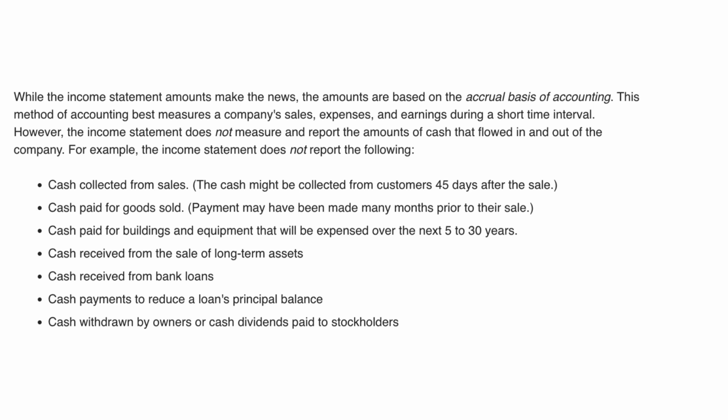Cash collected from sales. The cash might be collected from customers 45 days after the sale. Cash paid for goods sold. Payment may have been made many months prior to their sale. Cash paid for buildings and equipment that will be expensed over the next 5 to 30 years. Cash received from the sale of long-term assets. Cash received from bank loans. Cash payments to reduce a loan's principal balance. Cash withdrawn by owners or cash dividends paid to stockholders.